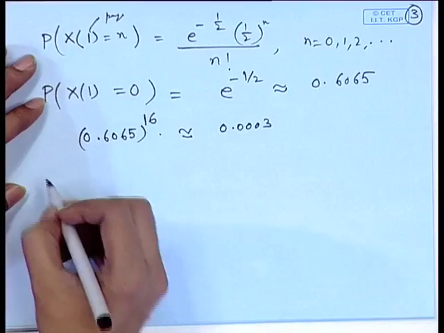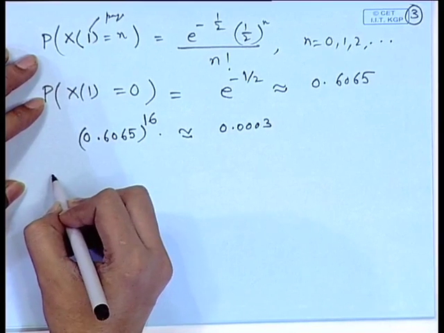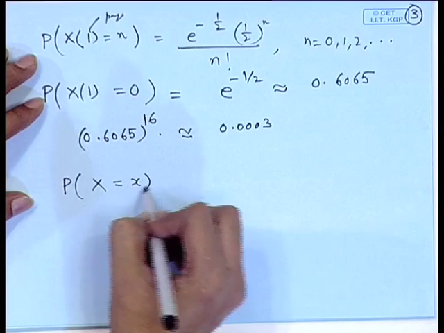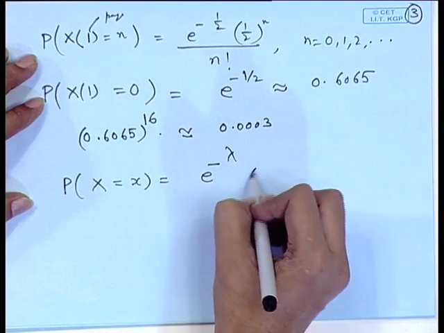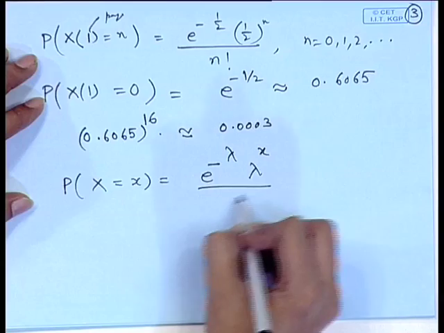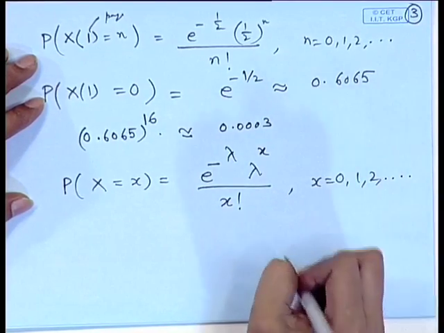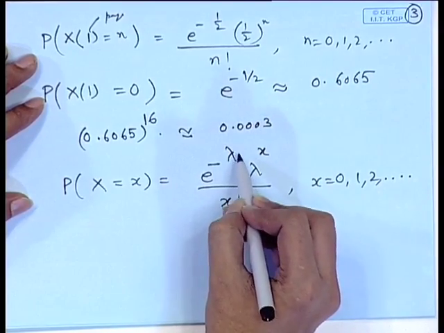Let us look at the characteristics of the Poisson distribution. For convenience, we will denote the probability X equal to x as e to the power minus lambda, lambda to the power x by x factorial, x equal to 0, 1, 2 and so on. Here, lambda t has been replaced by lambda, because lambda is the rate of occurrence of the event per unit of time, area or space denoted by t.